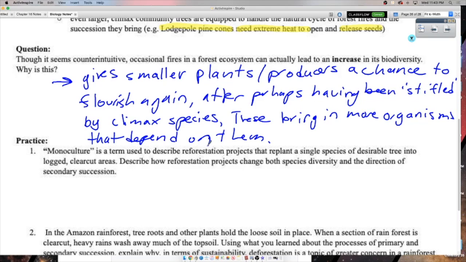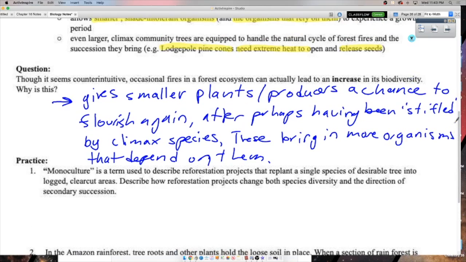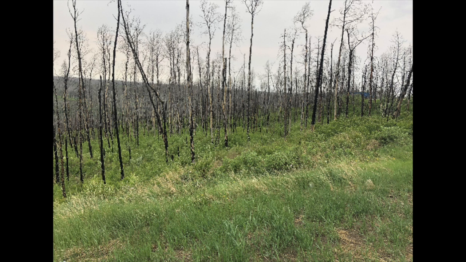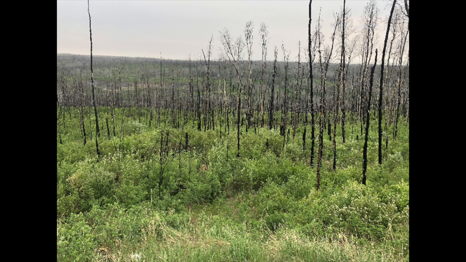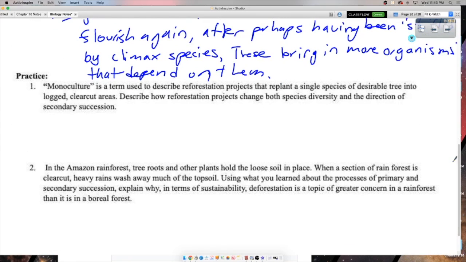Just such an amazing example of how connected these things are, right? How interconnected life is. I would never really think that a fire 4 years ago has now led to bigger bear populations, right? And yet it has. A reset every now and then is actually very good for an ecosystem, okay? I'll show you a picture actually that I went up and took up in Gregoire. You can start to see succession in action here. This is in town. Okay, so some questions to get us thinking about this a bit.